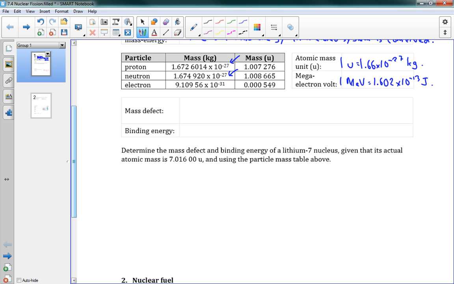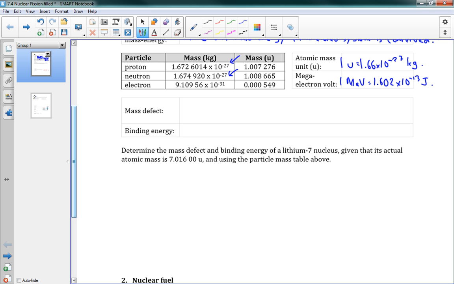And what happens is that that number, how much it should weigh, is actually larger than how much it actually does weigh. And what's happened is some of that mass of the protons and the neutrons has been converted into energy. It's true.